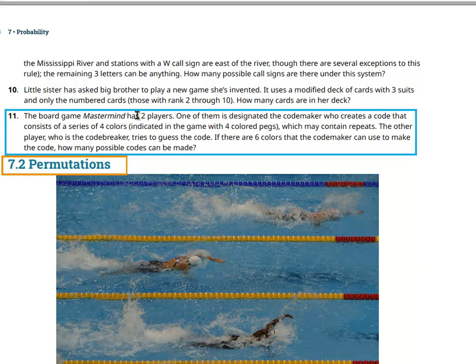Board game. Mastermind has 2 players. 2 players here actually don't matter. One of them is designated code maker. 4 colored pegs, which may contain repeats. The other player, the code player, tries to guess the code. There are 6 colors that the code maker can use to make the code. How many possible codes can be made? And this would be here the game. I'll show you.